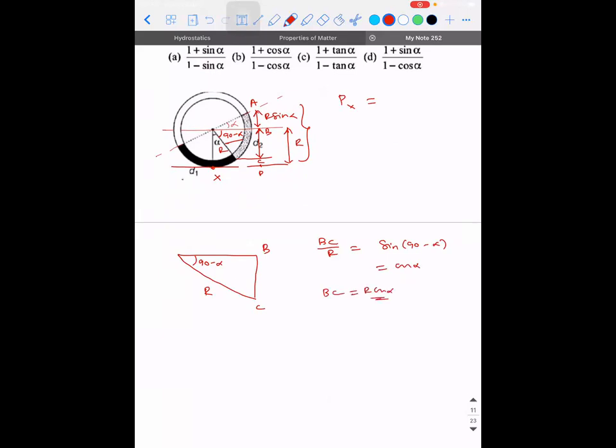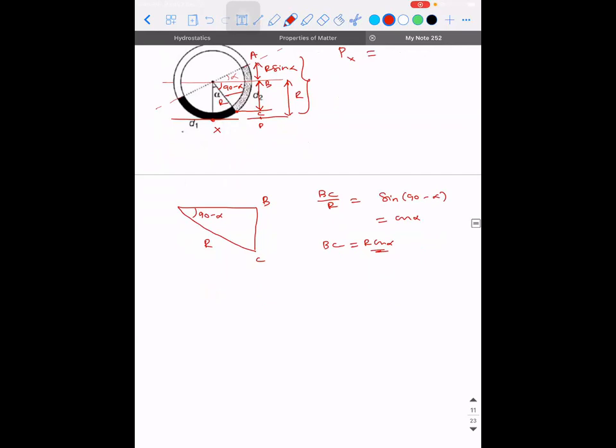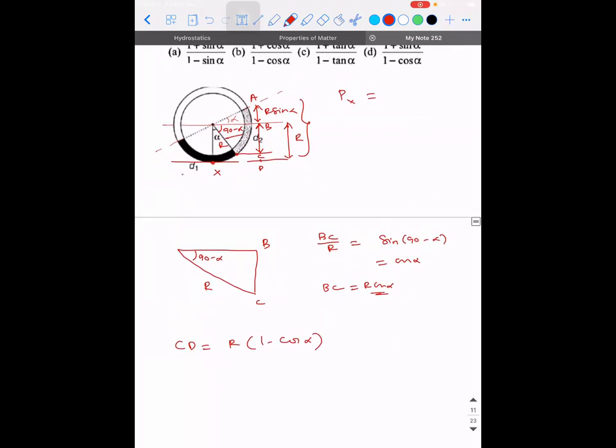Why am I taking BC is because at the end of C, the liquid with density D2 is varying. Right? Then what will the distance CD be? CD will be R into 1 minus cos alpha. Am I clear, guys? So the pressure at point X due to the right side liquid is D2 multiplied with this much depth. So how much is the depth?